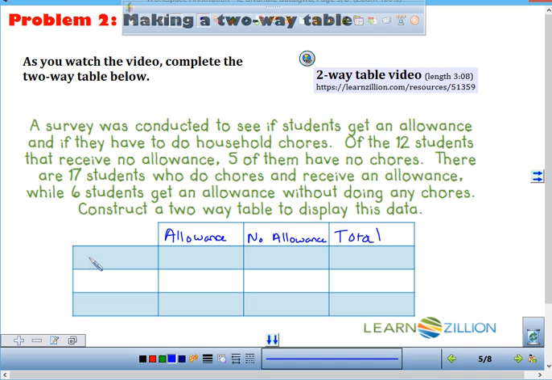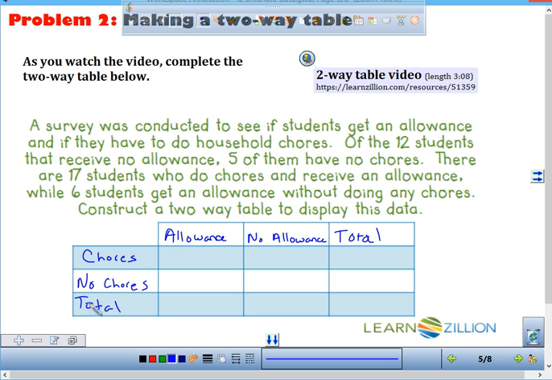Chores or no chores. And then the last row? Total. Okay, so that's what the first sentence gives you. The first sentence tells you what your two variables are. Now the rest of the information is going to tell you numbers and where to put them.